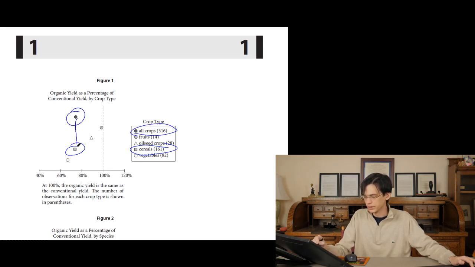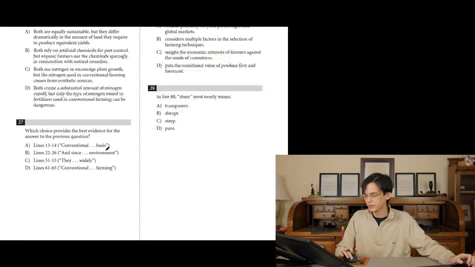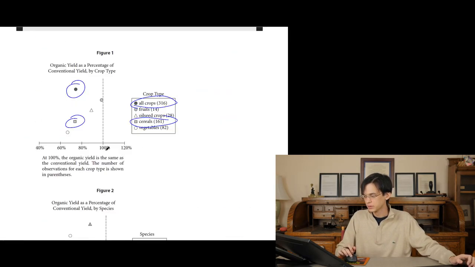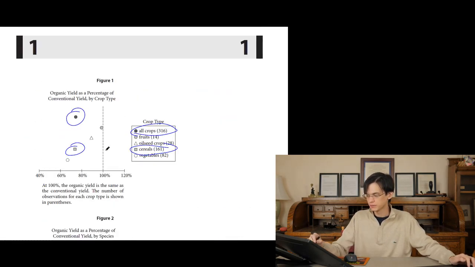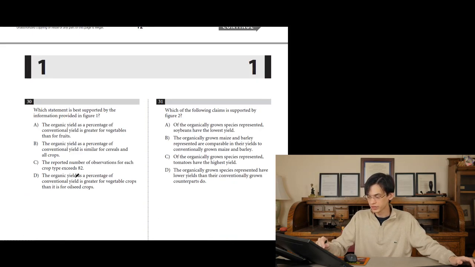That is true. It's on the same x coordinate. It's just saying, what's the yield for cereals and what's the yield for all crops? All crops, whatever this is going to be, 70%, and cereal also like 70%. Yeah, it's going to be true. Take a look at the other ones and realize why the other ones are wrong.